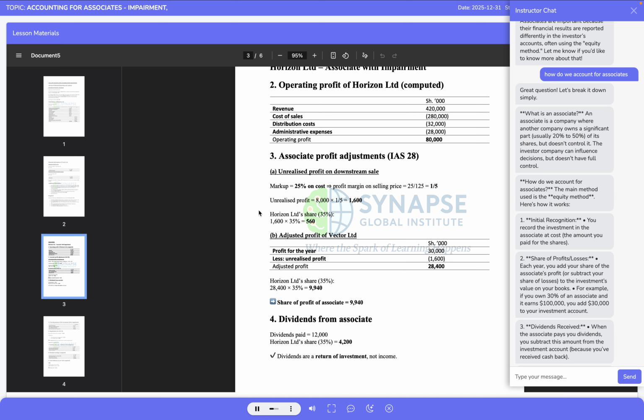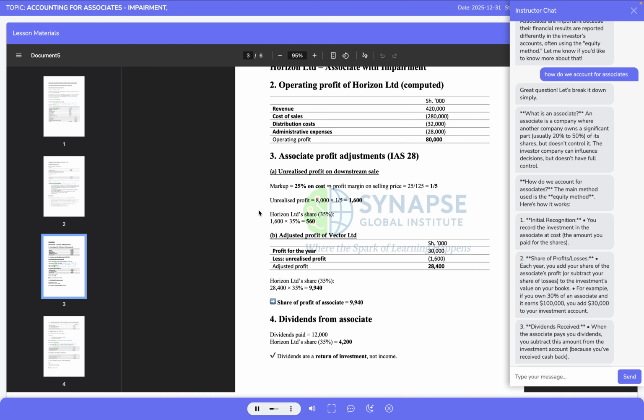At the reporting date, goods invoiced at 8 million shillings were still held in Vector Ltd's inventory. The unrealized profit embedded in these unsold goods is therefore 1/5 of 8 million, which is 1,600,000 shillings. This profit has not yet been realized from a group perspective and must be eliminated when determining the associate's adjusted profit, because this is a downstream sale, meaning the sale was made by the investor to the associate. The full unrealized profit is removed from the associate's reported profit before calculating the investor's share.